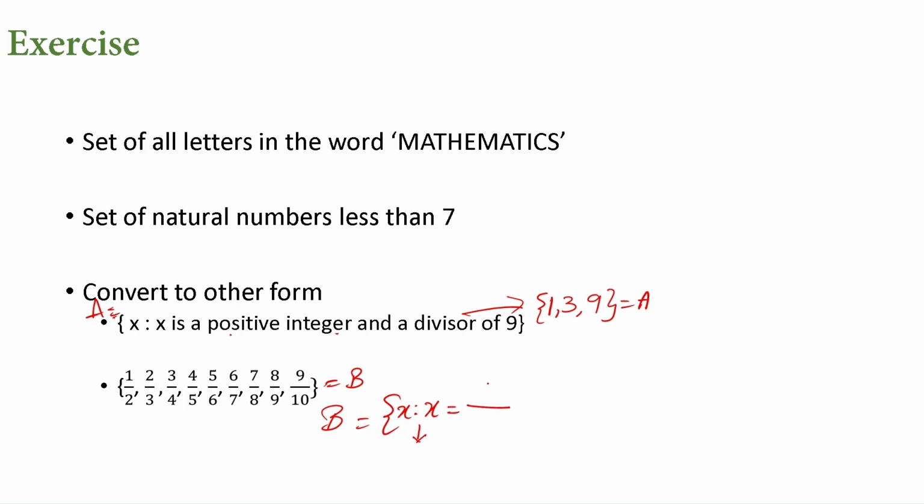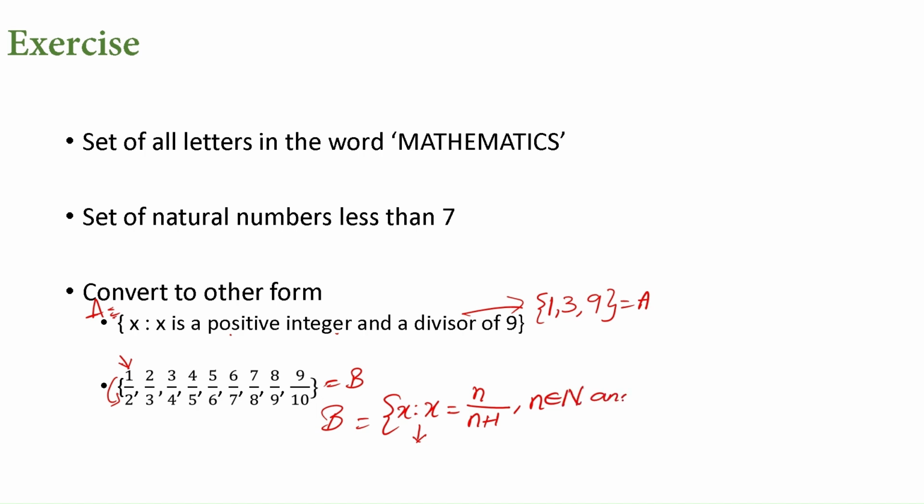We have a numerator and denominator. If we observe, it started with 1 and every time it's increasing. And the denominator is always 1 plus the numerator. So let the numerator be n and the denominator is n plus 1. Now, how should the values of n be? n are only numbers and it starts from 1, which means they are natural numbers. So, n belongs to natural numbers.